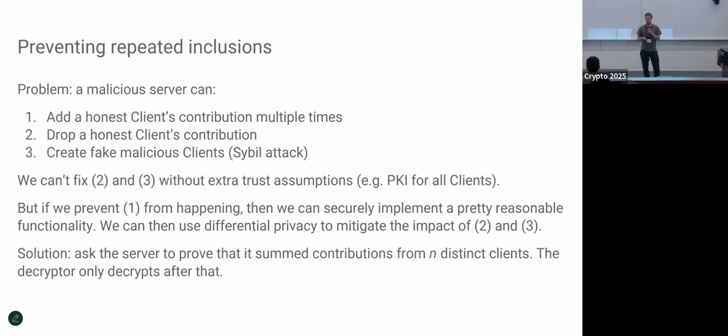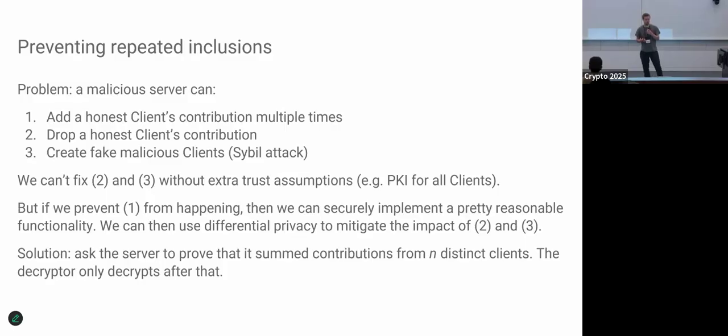So problems 2 and 3, actually, we cannot protect against, because what we want to do is have a communication pattern where the client only speaks once, where the client doesn't have any identity, and where the client is allowed to drop out. If the client is allowed to drop out, that's indistinguishable from the server just ignoring that client. Same as for the fake clients. If we don't want identities, then we cannot distinguish between a maliciously generated client or an honest client.